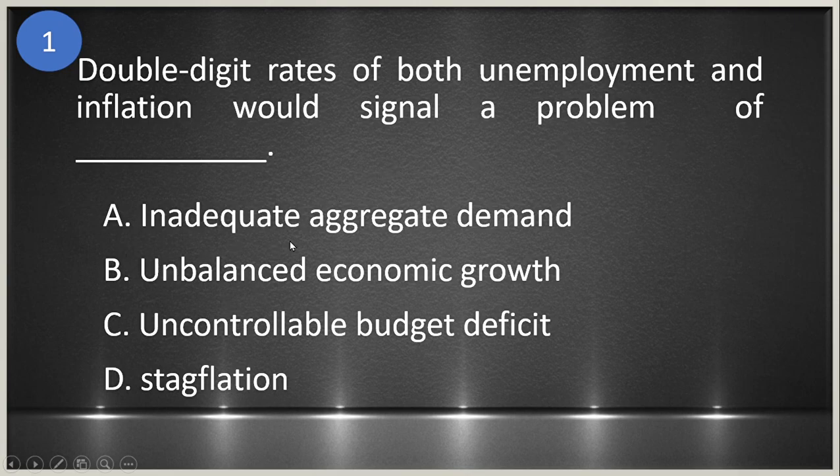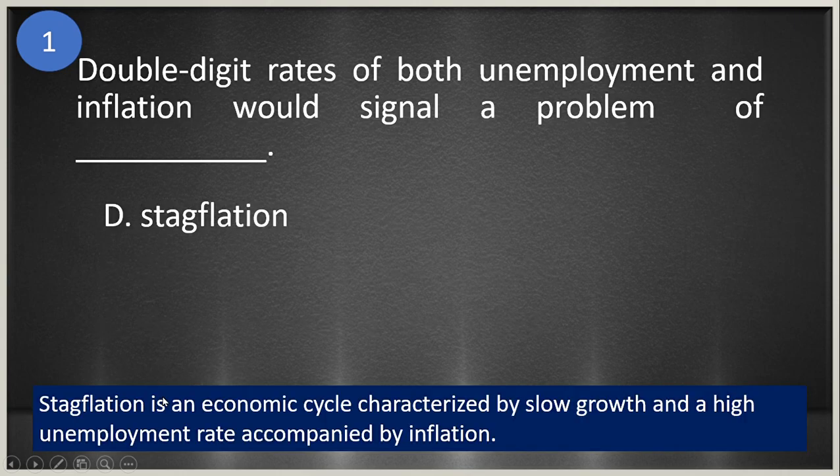A. Inadequate aggregate demand, B. Unbalanced economic growth, C. Uncontrollable budget deficit, and D. Stagflation. The answer is letter D. Stagflation. Okay, so the stagflation, that is an economic cycle characterized by slow growth and a high unemployment rate accompanied by inflation. Okay, so during this condition, there is a stagnant demand, there is a high unemployment and high inflation. Okay, so the economists term that as stagflation.